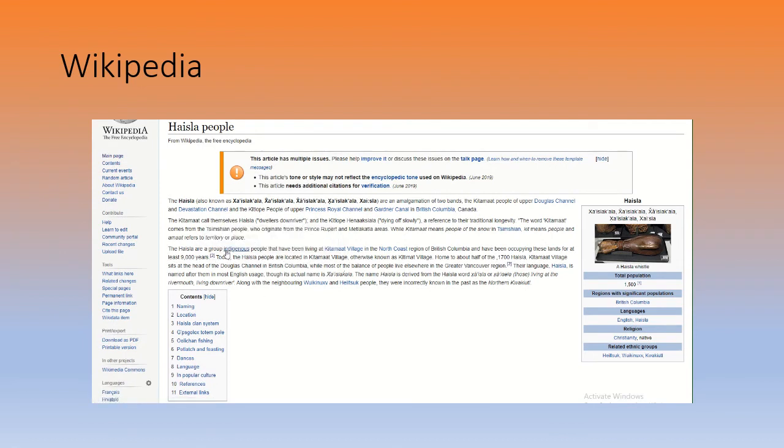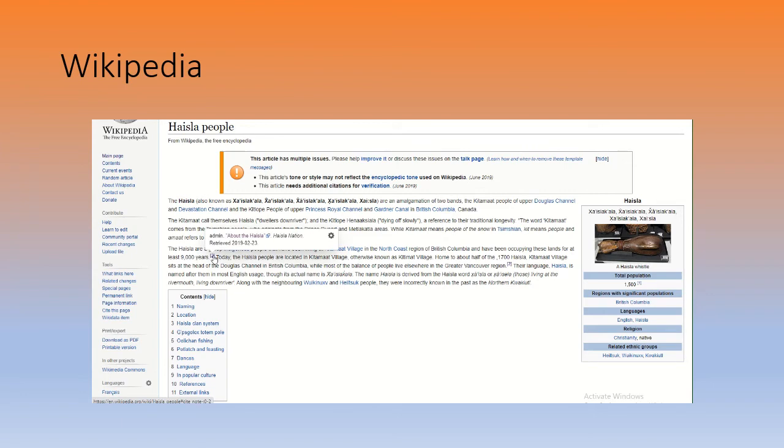So the Haisla, I'm going to make sure this is information I can use. I want to define who they are: a group of indigenous people that are living at Kitimat Village in the north coast region of British Columbia and have been occupying these lands for at least 9,000 years. Wow. I want to use that. I want to quote that within my essay, my expository essay.